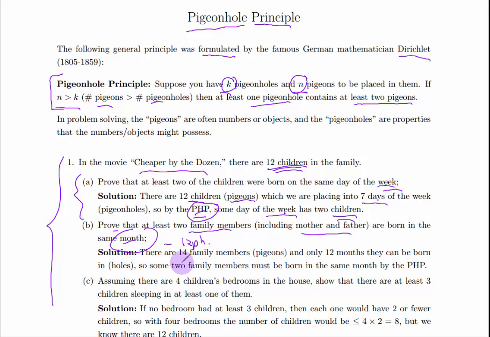Okay, so let's see how the write-up goes here. We have 14 family members, including the 2 adults. And they have only 12 months they can be born in, and those are the pigeonholes. So by the pigeonhole principle, some 2 family members must be born in the same month. All right, so this minor grammatical difference here: he said, by the pigeonhole principle, some day of the week has 2 children. Here he says, some family members must be born in the same month by the pigeonhole principle. But you do need to invoke the pigeonhole principle to get this result. Set up your pigeons, set up your pigeonholes, and invoke the pigeonhole principle.